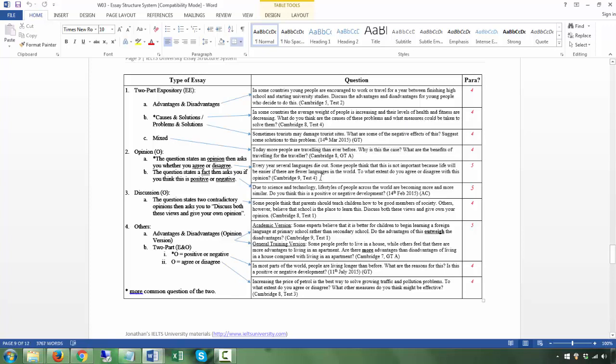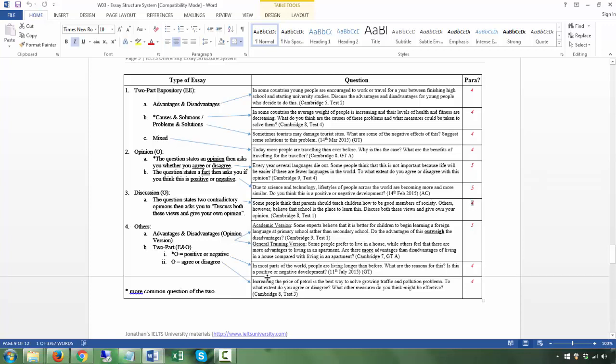Okay. Then, let's go to the discussion first. Then we have discussion: discuss both these views and give your own opinion. So we will discuss the first view, the view you disagree with. These are all based on the notes and phrases I gave you, the very detailed ones, the 18 pages. You would see what I write in the first body paragraph and what I write in the second body paragraph. But basically, in the first body paragraph, you will address the view you disagree with. In the second body paragraph, you address your view. All right, so this is also 4.